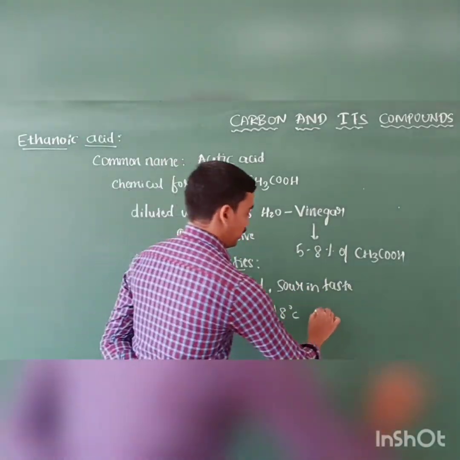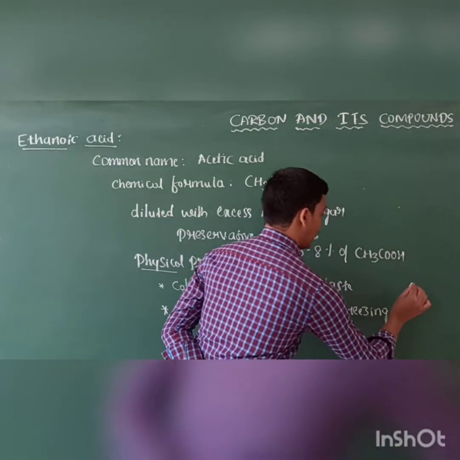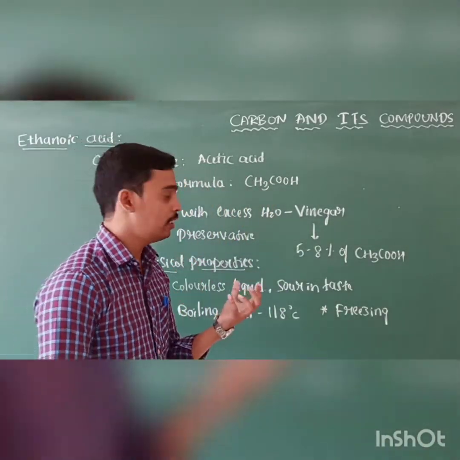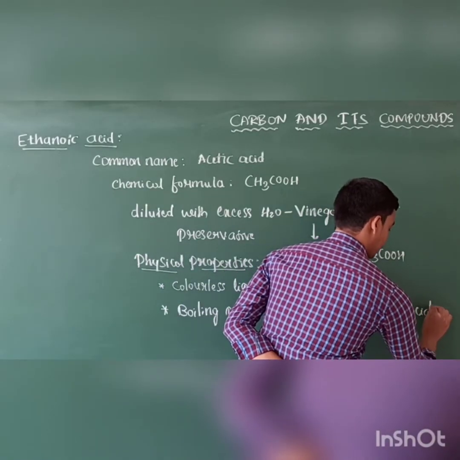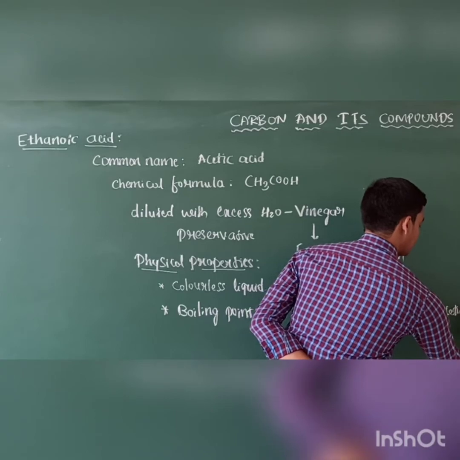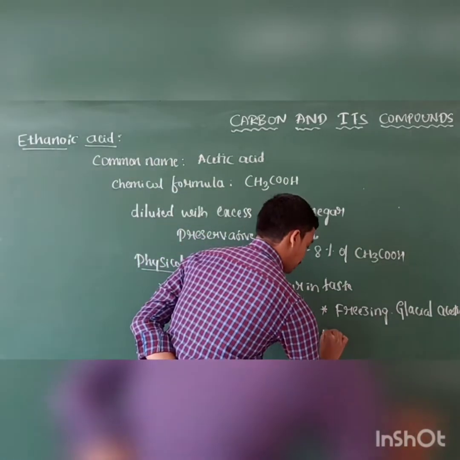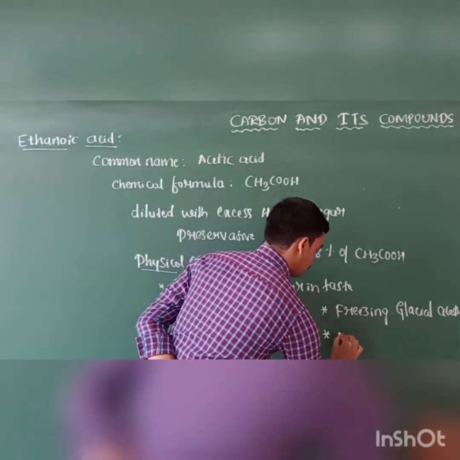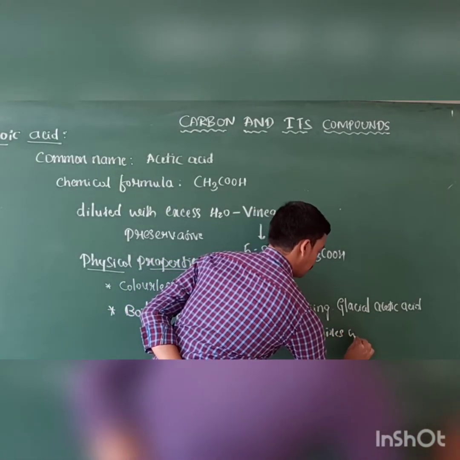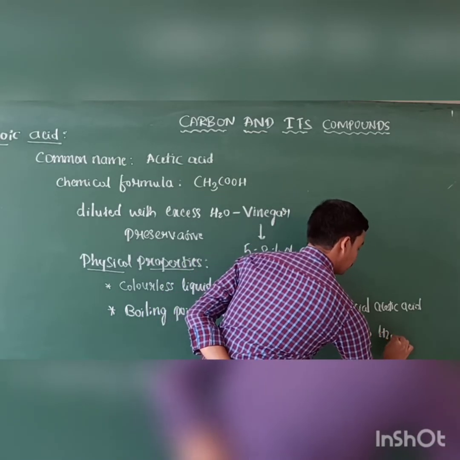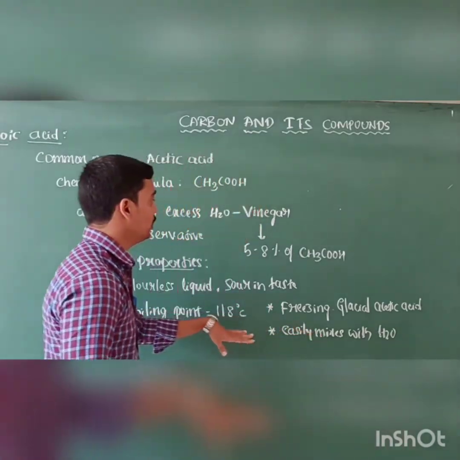And then when the ethanoic acid undergoes freezing, it is converted into a solid, ice-like structure, and it is called glacial acetic acid. Glacial acetic acid. It is solid in nature. And another physical property of ethanoic acid is that it mixes with water easily. It mixes with water in all proportions. It is miscible with water. And these are the physical properties.